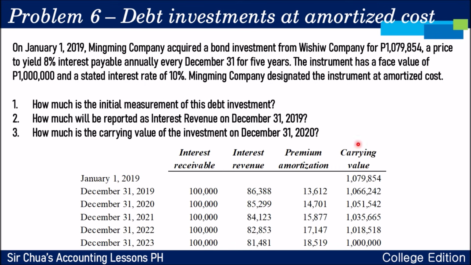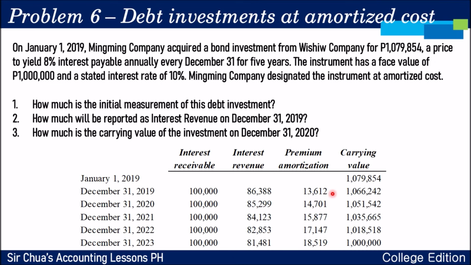So what you will do is from the carrying value of the previous year, which is ito naman po, starting point pa lang, 1,079,854, you multiply it by 8%, lalabas po yung 86,388. Now, the difference between your interest receivable and interest revenue will be your amortization of premium, which is 13,612.